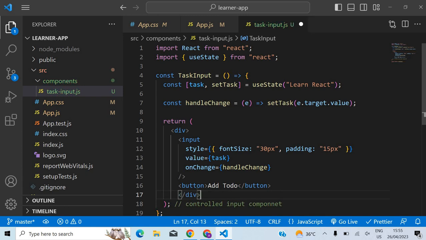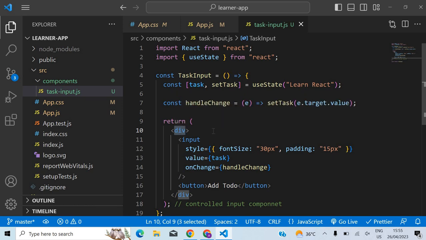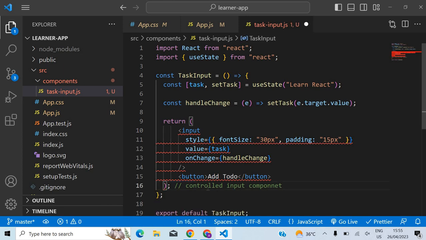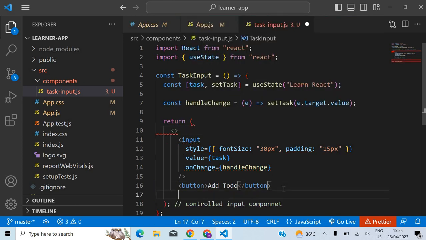So this is one way. There's also another way actually, if you just want to get rid of that error. In this case, I don't really need a division here. This division can be used for some CSS justifications, like if I want to add some sort of styling, then I can't do without this wrapper division. But currently we just want to get rid of this error, and I don't really need this extra division. So what I can do in that case is just use this empty opening and closing bracket. This is called as.